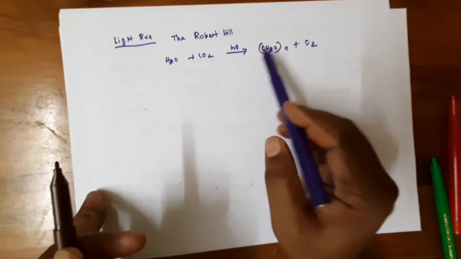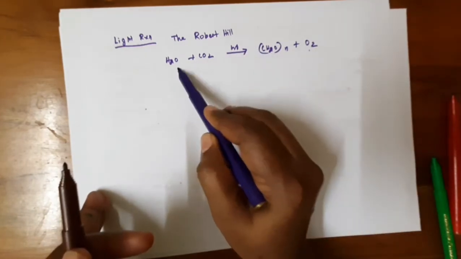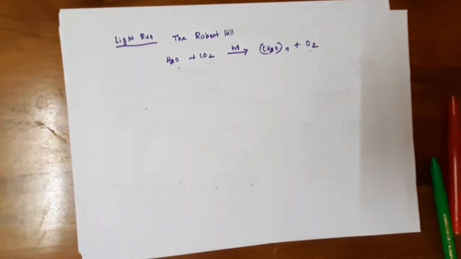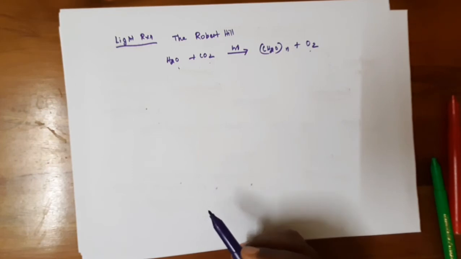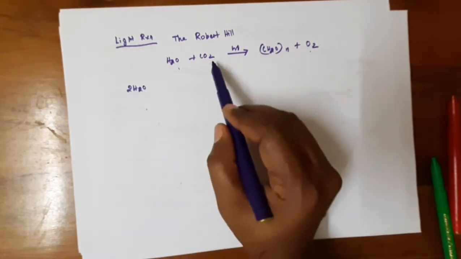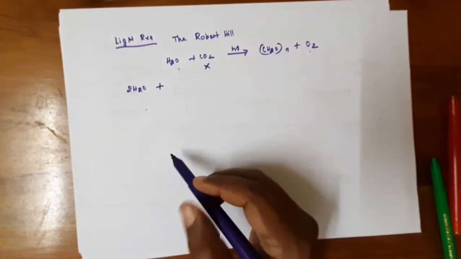He wanted to find out where this oxygen evolved, whether the oxygen is evolved from the water molecule or carbon dioxide. First, he took the water that undergoes photolysis; the carbon dioxide does not undergo photolysis.